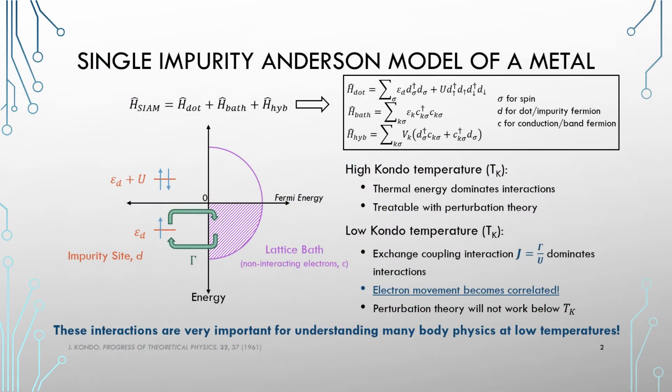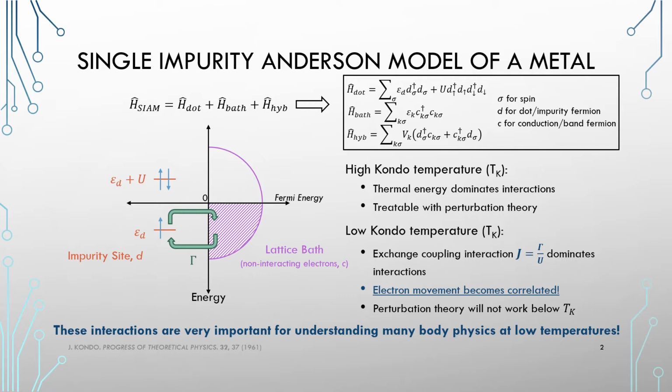We'll be discussing the single impurity Anderson model of a metal. Within this system, we have a conductor denoted here by the purple cross hatches, and here there are a sea of non-interacting fermions. These electrons do not see each other. However, embedded in this system, there is a single quantum impurity. This could be a single atom or it could be a quantum dot, and that is given here by the letter D. This exists at a chemical potential epsilon d below the Fermi energy here.